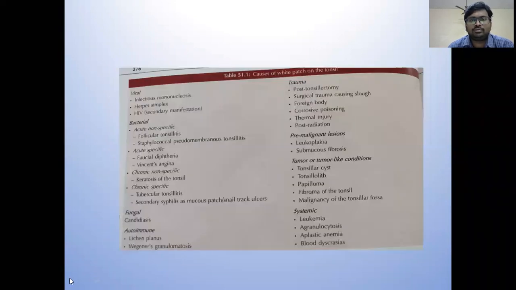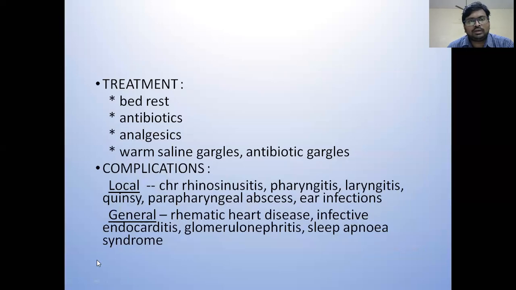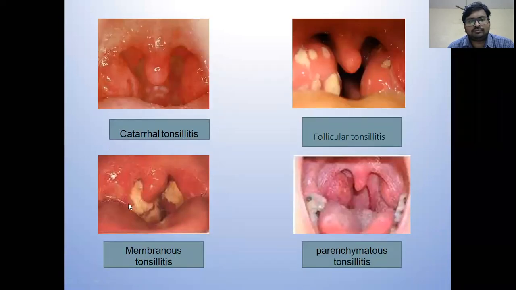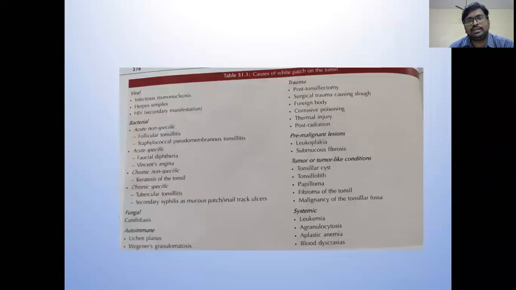So now coming to differential diagnosis of white patch over the tonsil. See, this is the white patch. There are several conditions mimicking this clinical appearance. So it is important to know what are the several conditions. And it's also an important 4 marks question for you. Among the viral conditions, infectious mononucleosis, herpes simplex, HIV. In these conditions, you can see membrane over the tonsil.